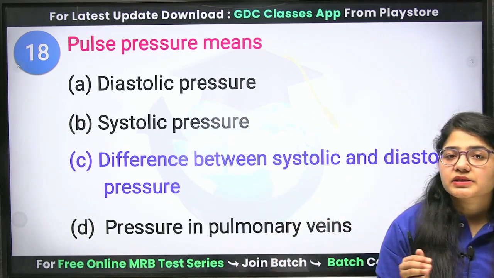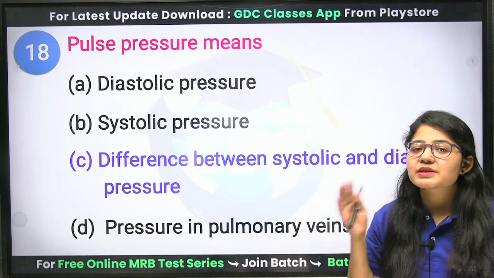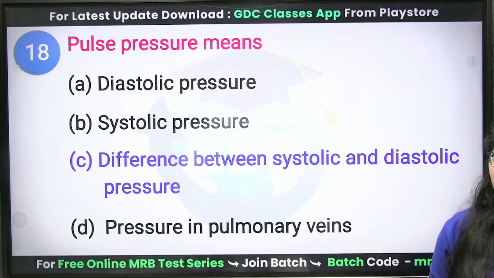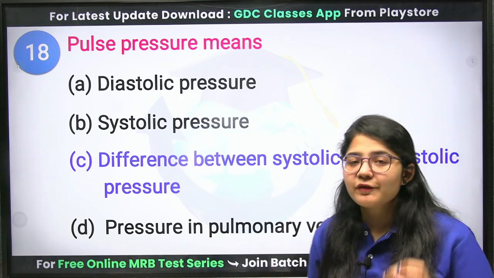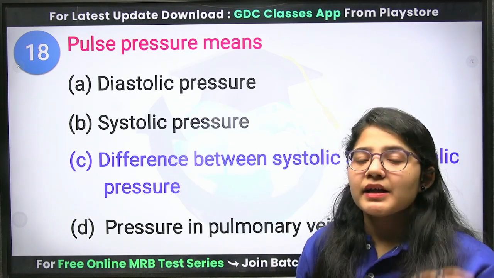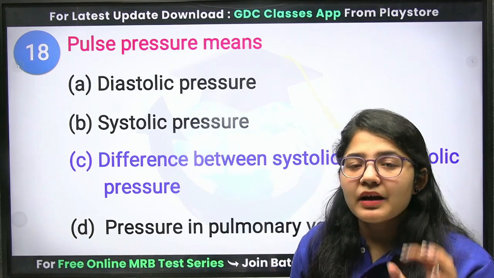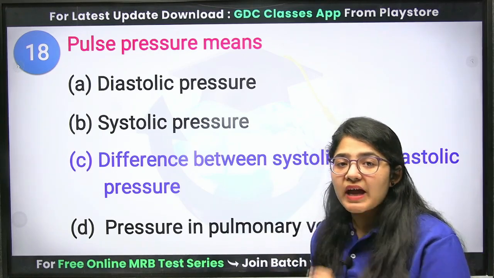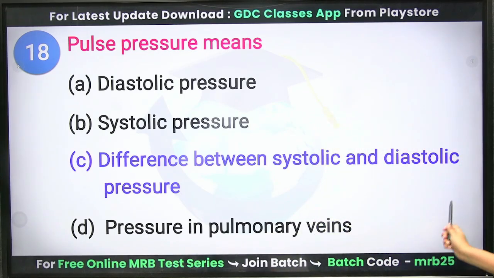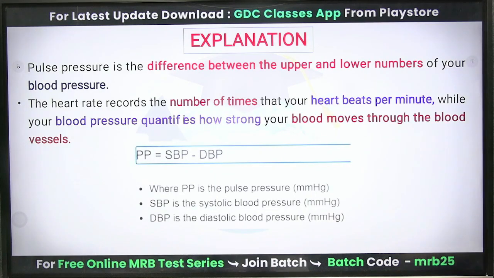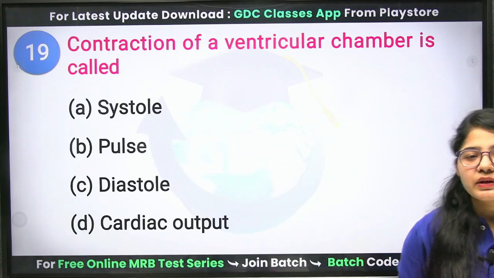It measures whether your heart is pumping blood properly or not. That means in 1 minute, your pulse rate should be up to 72 beats per minute. So pulse pressure means the difference between your systolic and diastolic pressure.